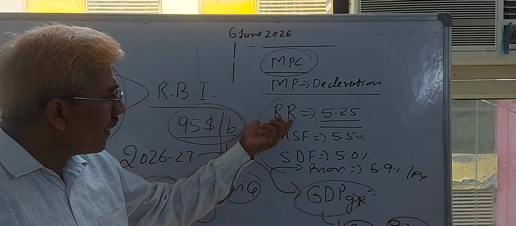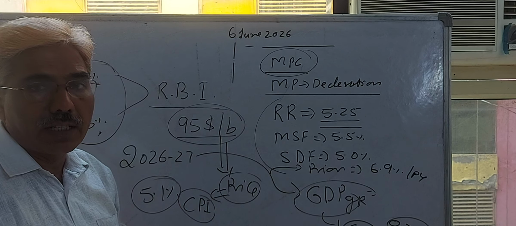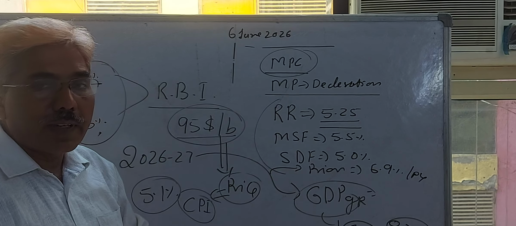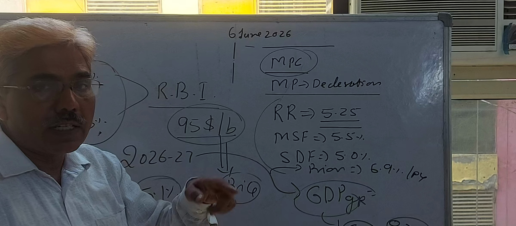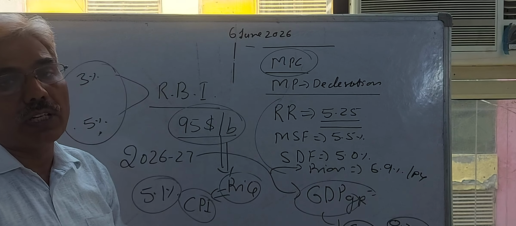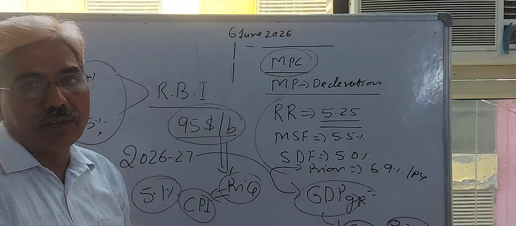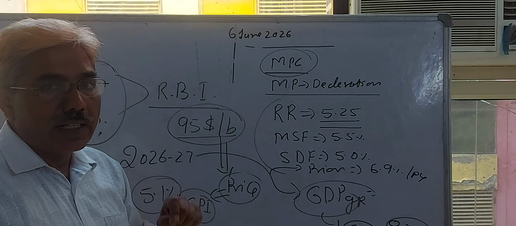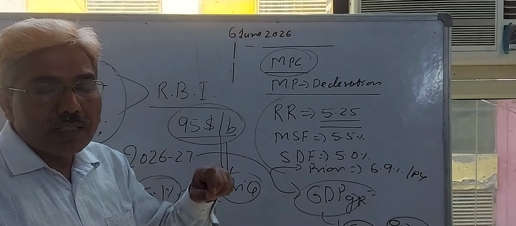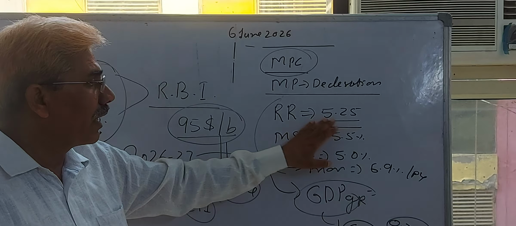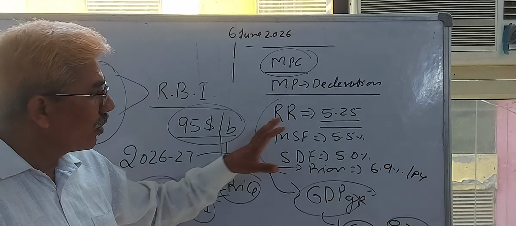First, you know what is the difference between repo and marginal standing, bank rate, etc. The marginal standing facility rate is that rate of interest at which a commercial bank can borrow from RBI for a very short term period, say up to 7 days, on an hourly basis. Repo rate is that rate at which a commercial bank can borrow from the RBI for a mid-term period, that is known as our repo rate. Both are different.